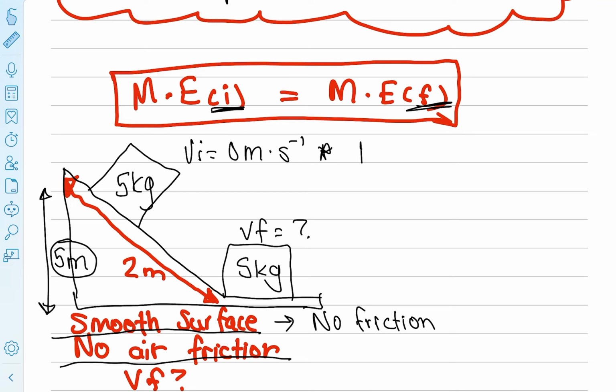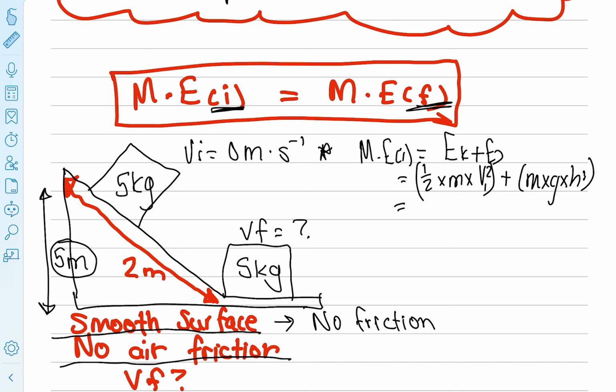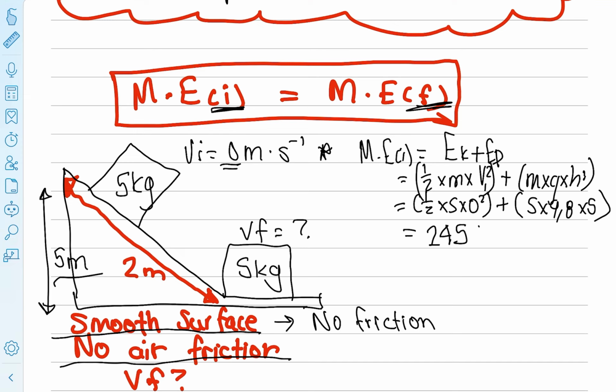So you can even calculate your initial mechanical energy because you know it's kinetic energy plus potential energy. So that would be a half times mass times the initial velocity squared, plus mass times gravity times the initial height. Then you can already see that this would be a half times 5 times 0 squared, plus 5 times 9.8 times the initial height above the ground, 5 meters. Right, we can already see that this would give us 245 joules. We know that the kinetic part would have been 0.